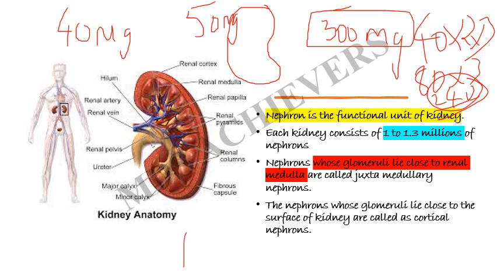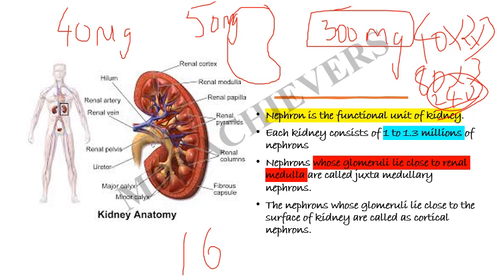If you suggest this drug for a long period of time, patients might end up in kidney failure, which costs some millions, like 16 lakhs or 25 lakhs. Each kidney consists of about 1 to 1.3 million nephrons, and nephrons whose glomeruli lie close to the renal medulla are called juxtamedullary nephrons.